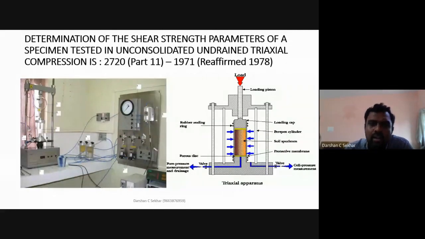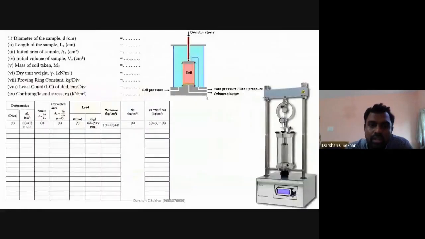The only change here is that you have a soil sample, you place the soil sample, and you are going to confine it with water pressure. But if I directly put up a water pressure, what will happen? My soil sample, whatever hardness, whatever density it may be, is going to collapse.